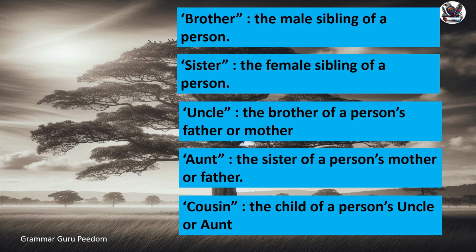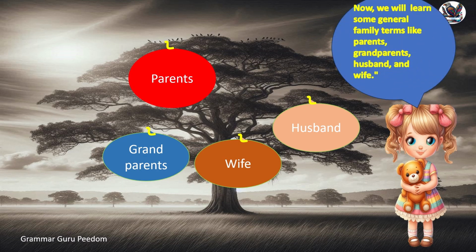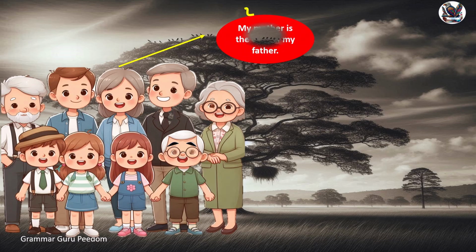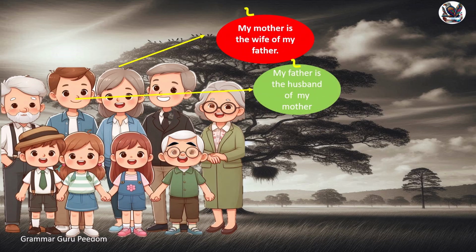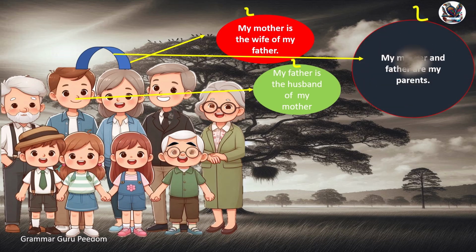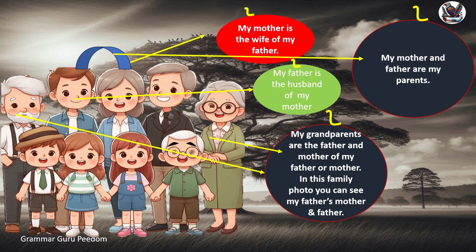Now we will learn some general family terms like parents, grandparents, husband, and wife. My mother is the wife of my father. My father is the husband of my mother. My mother and father are my parents. My grandparents are the parents of my father or mother. In this family photo, you can see my father's mother and father.